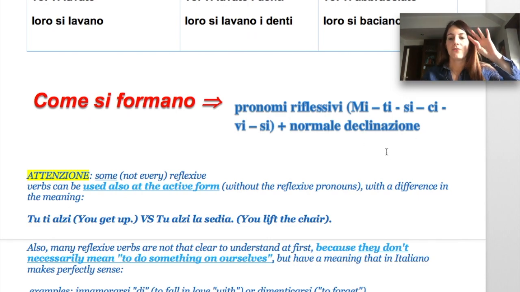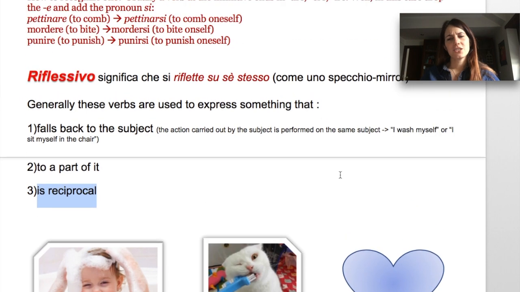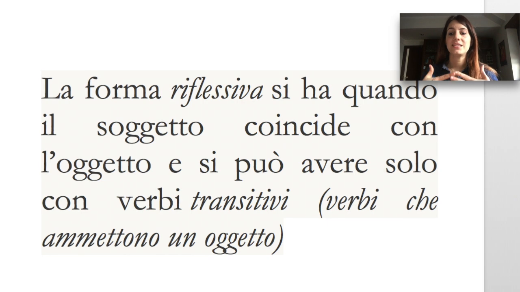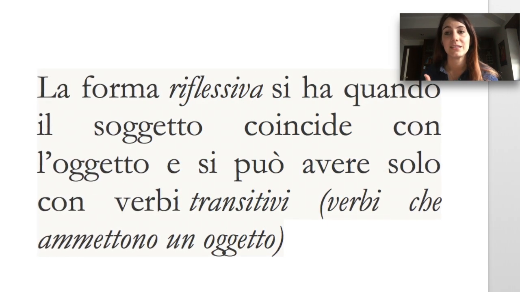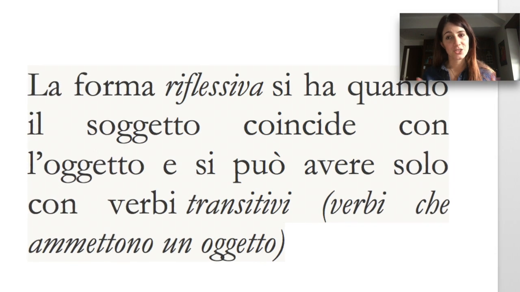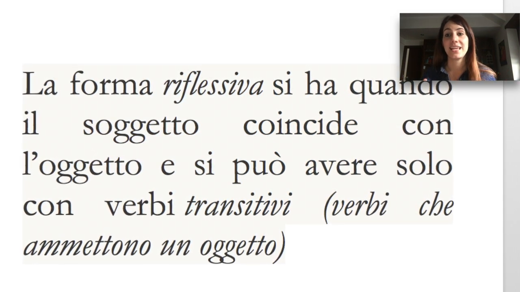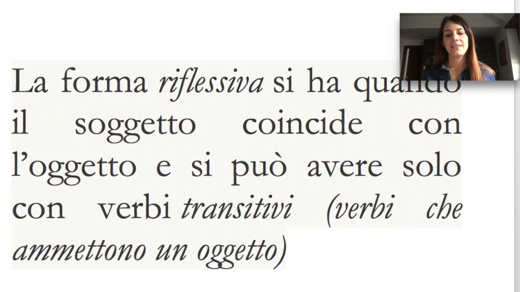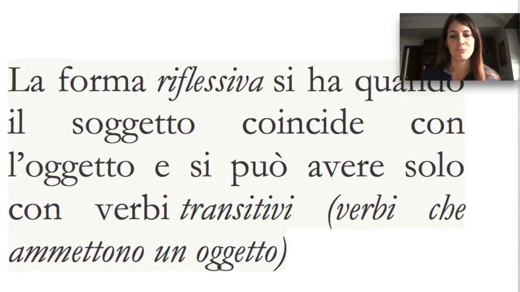We mentioned before the fun thing of the mirror. A reflexive is a verb whose action is performed on ourselves. More grammatically speaking, la forma riflessiva si ha quando il soggetto coincide con l'oggetto e si può avere solo con i verbi transitivi, verbi che ammettono un oggetto. So, the subject of the sentence is the same as the object and the verb has to be transitive, meaning that it has to admit a direct object.